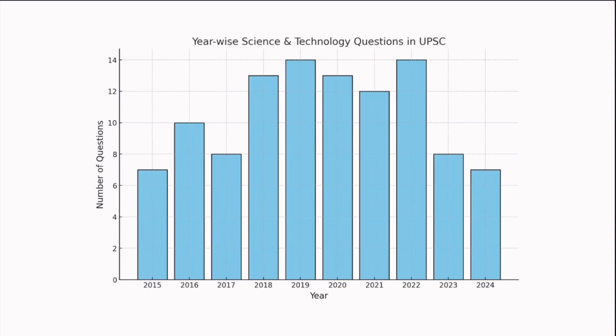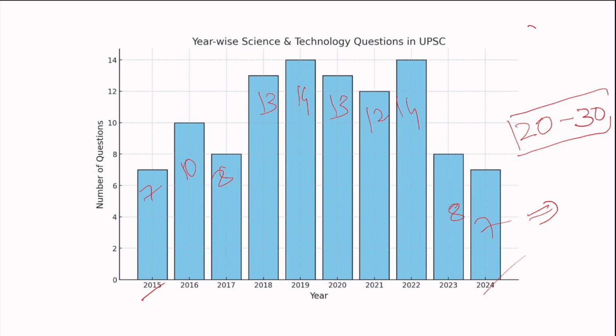Coming to the questions from 2015 to 2024, here you have 7 questions, 10 questions, 8 questions. It's 13, 14, and then 13 again. It's 12 questions, 14 questions. In 2023, again, you have 8 questions. In 2024, you have 7 questions. So, overall, this is your weightage. It ranges from 20 marks to 30 marks out of your 200 marks belonging to science and technology.